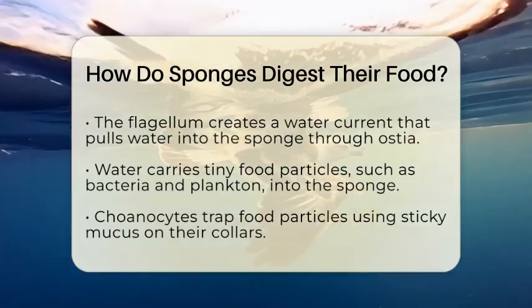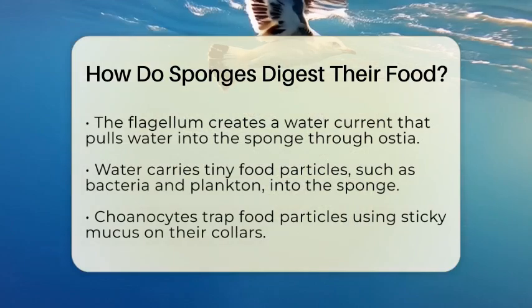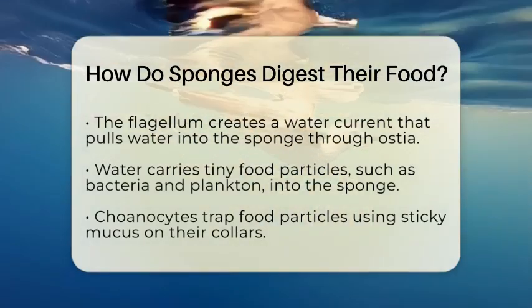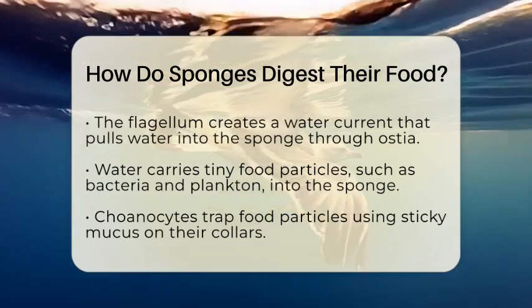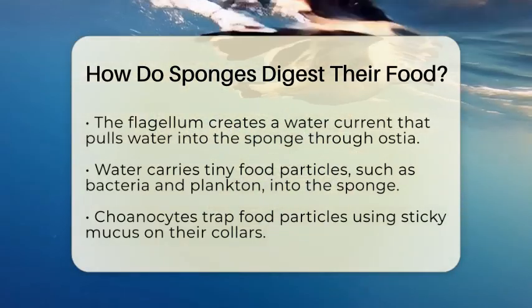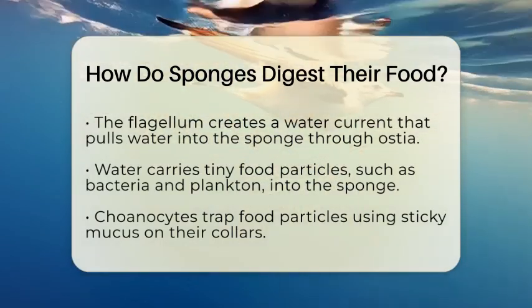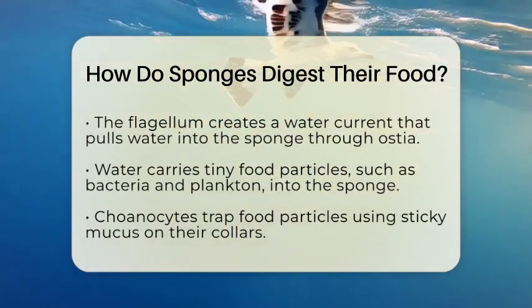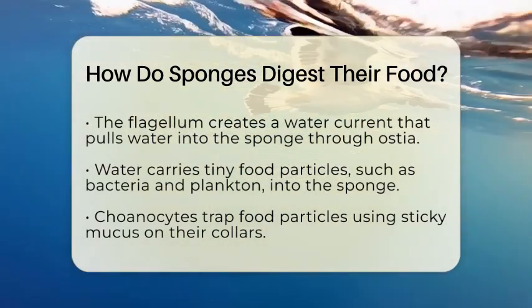Once the water is inside, the choanocytes trap these food particles using a sticky mucus on their collars. The trapped particles are then engulfed by the choanocytes through a process called phagocytosis. This is where the cell membrane wraps around the food particle and brings it into the cell, forming a food vacuole. Inside this vacuole, enzymes break down the food into nutrients that the sponge can use.